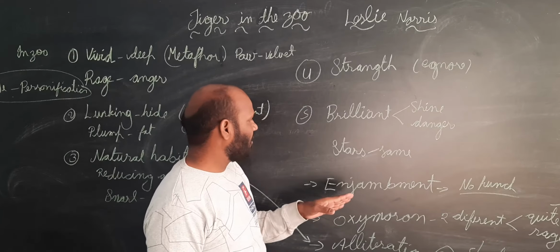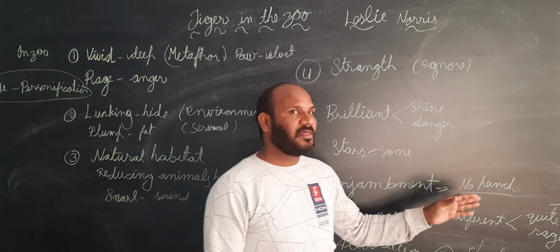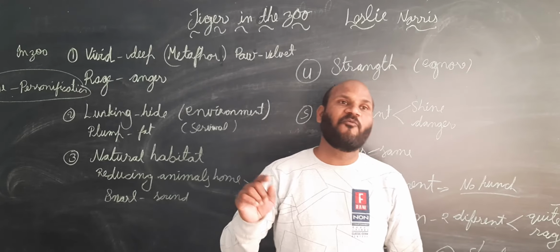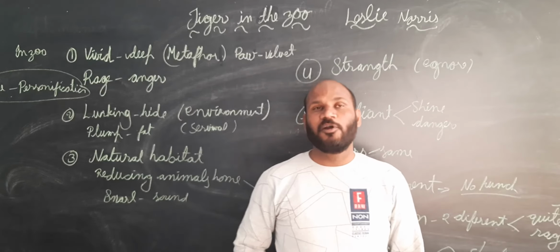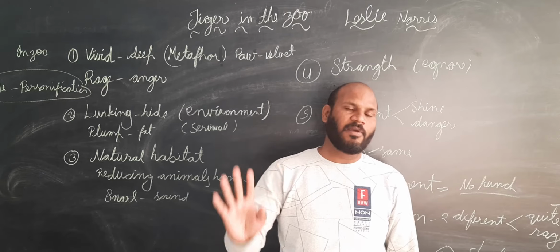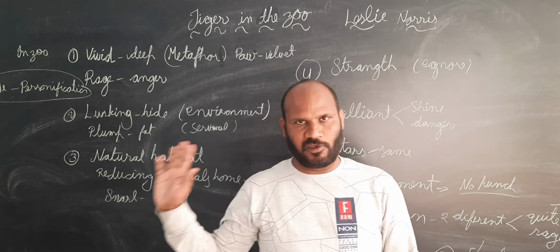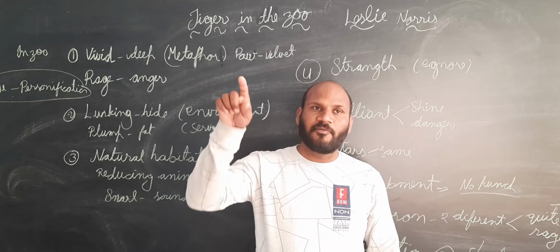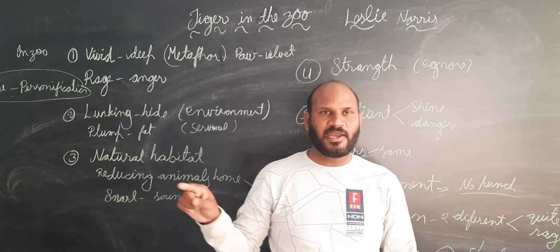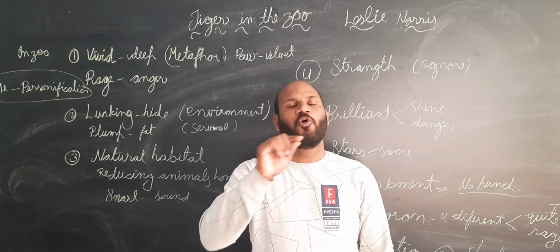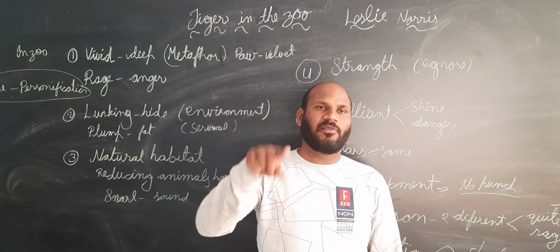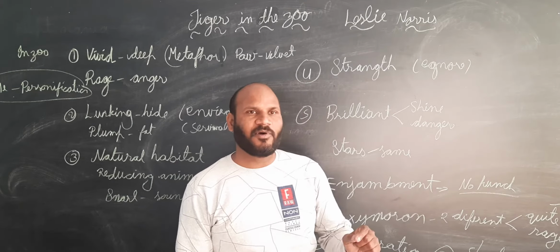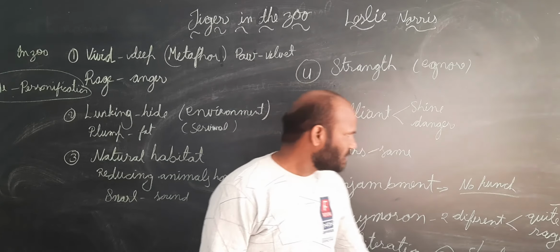Apart from this we can see enjambment. Enjambment means, if you pay attention to the lines, you will find that there is no full stop, comma or any punctuation mark used. In the first 4 lines, if you read, you will find no punctuation mark is used. It starts from the first line and ends with the last line. Therefore it is called enjambment.